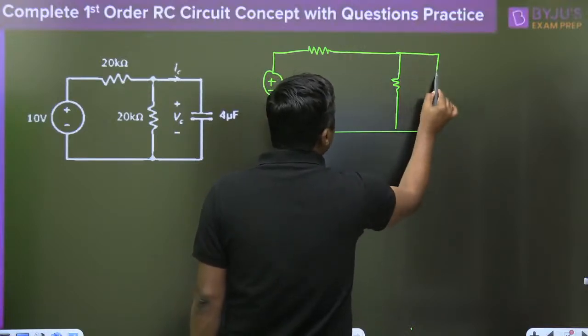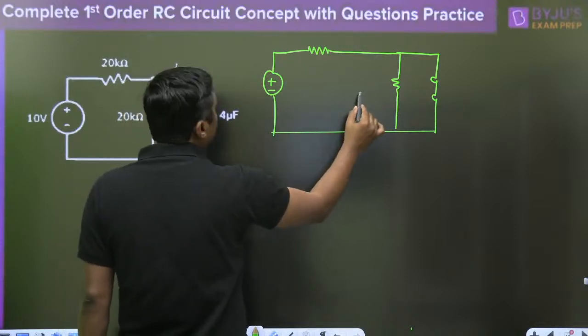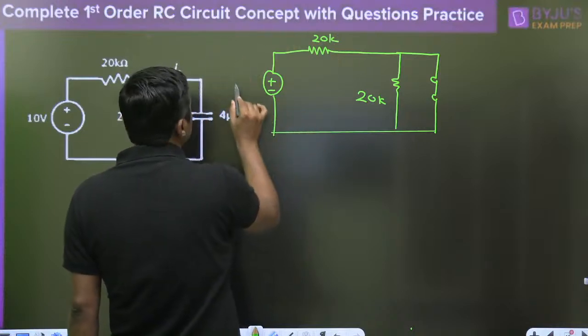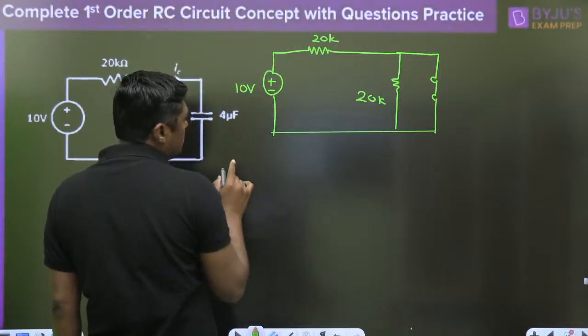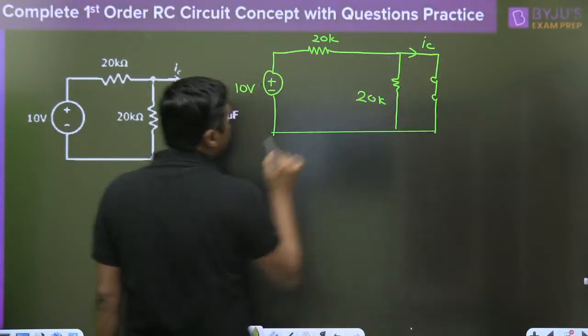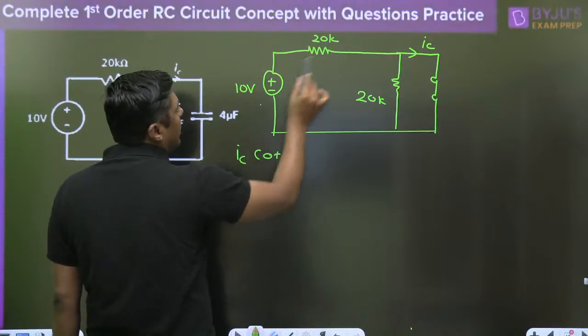When this capacitor acts as a short circuit, it will short circuit the 20 kilo ohm resistor also. With the 10 volt, what is the initial current through the capacitor? IC at 0 plus is given by 10 minus 0.